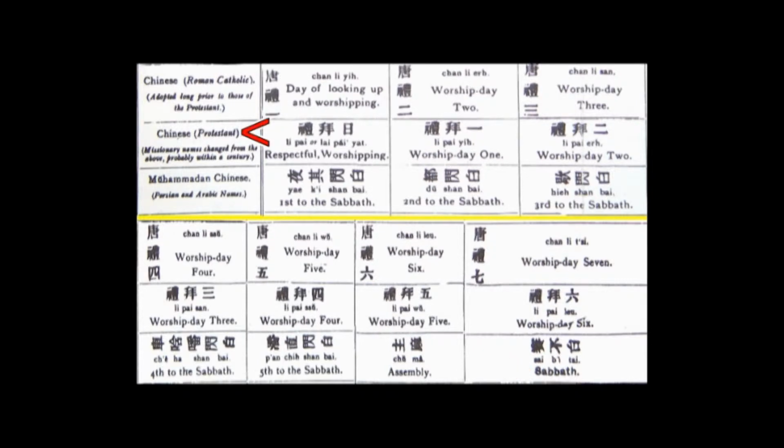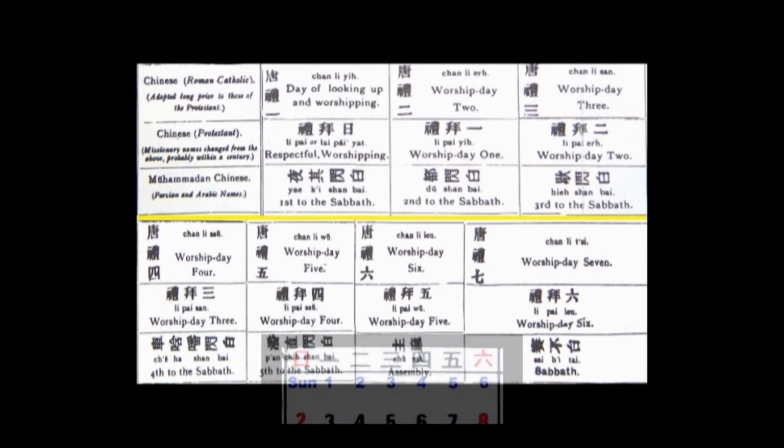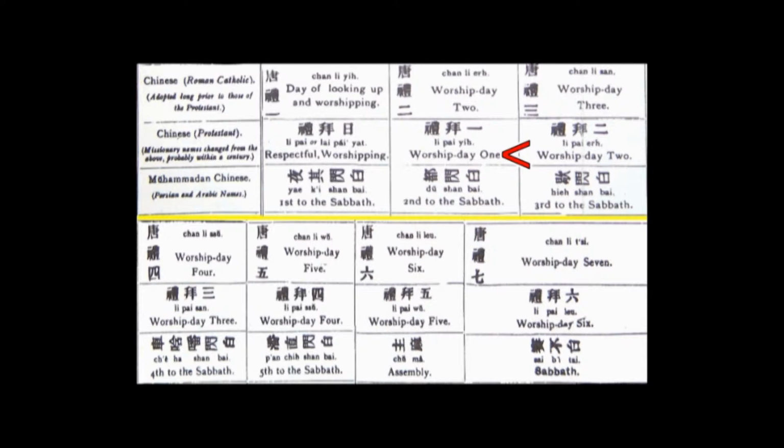However, the Chinese Protestant weekly cycle is not so logical. While Respectful Worshiping is the title for the first day of the week, Worship Day 1 is the title for the second day of the week, and the title for the last or 7th day of the week is Worship Day 6. Does this mixed-up order in China's weekly cycle sound familiar? It is easily seen that Worship Day 1 should be on the first day of the week instead of the second, and that Respectful Worshiping should be on the last day of the week.